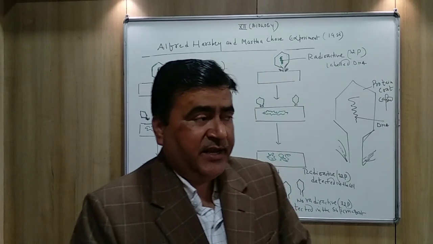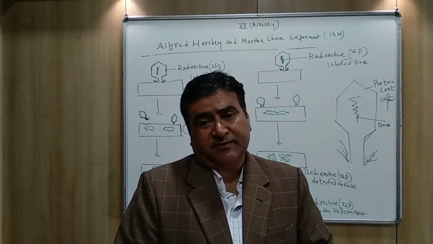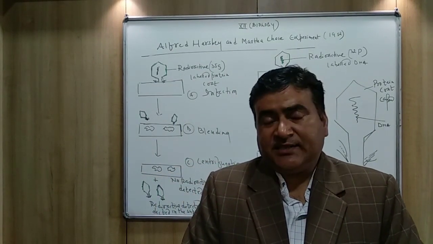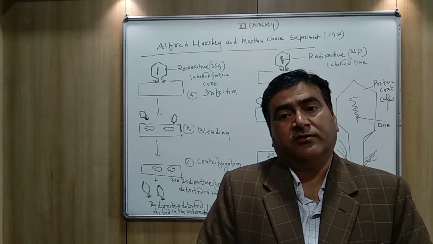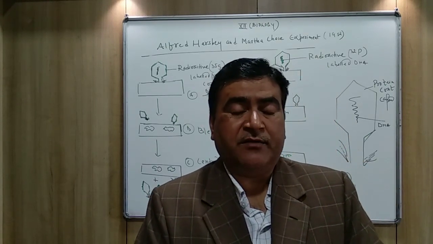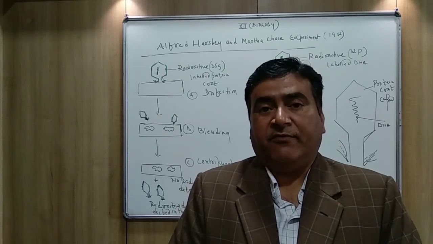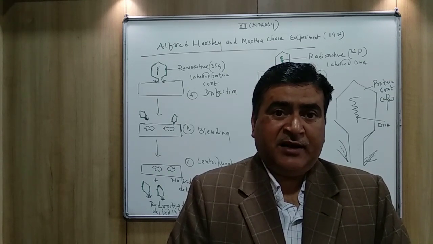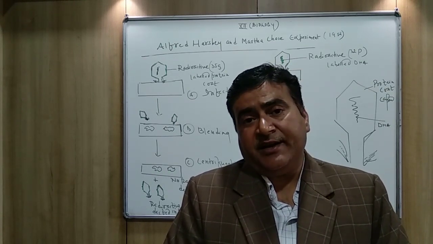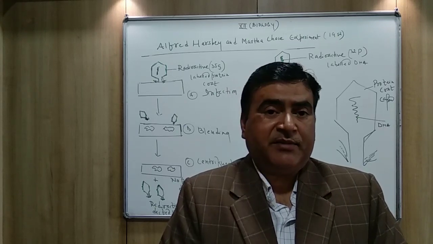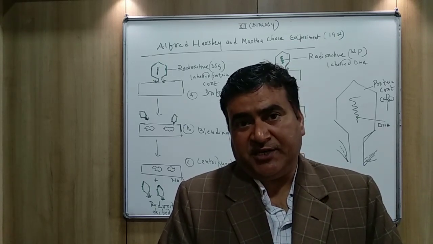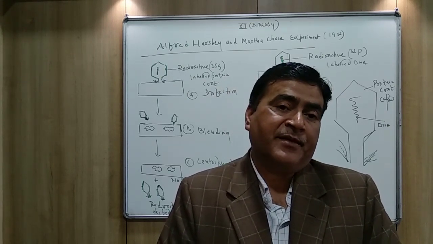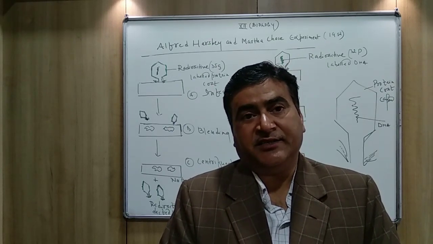So I was explaining the Hershey and Chase experiment. In this experiment, they selected these two organisms. The first one is the bacteriophage, a kind of virus which attacks the bacteria, and second, they selected the bacteria, namely E. coli, Escherichia coli, because most of the experiments have been done in this bacteria only, that is E. coli bacteria.